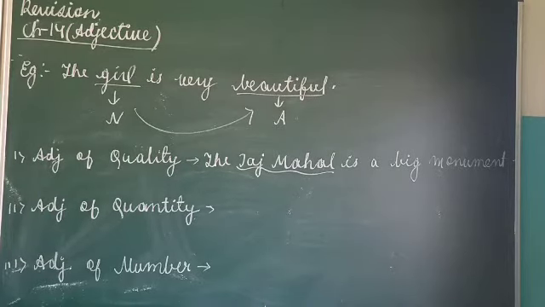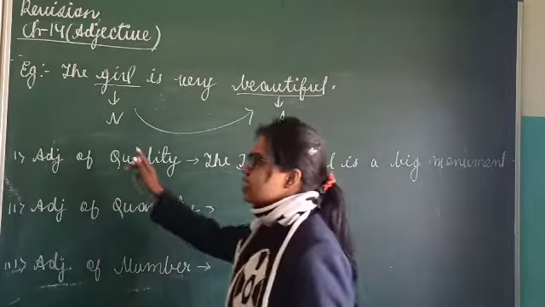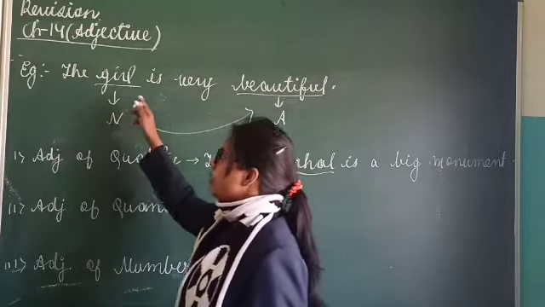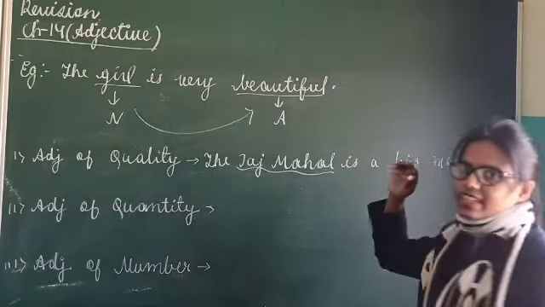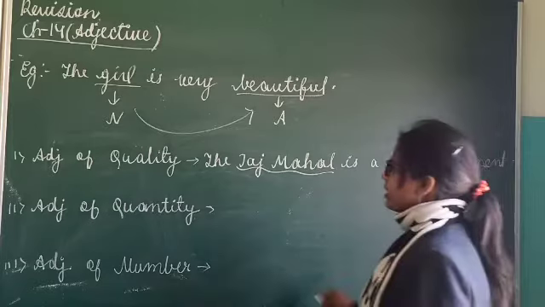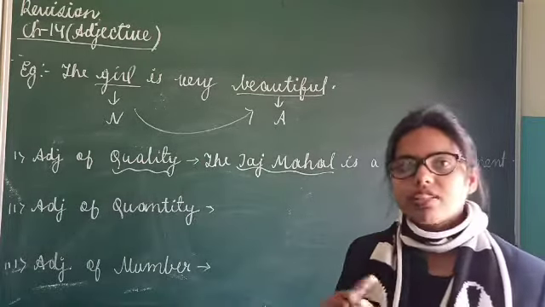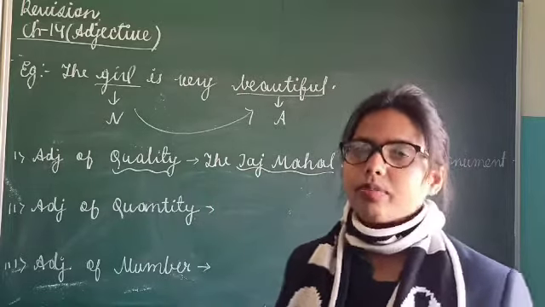Now in the above example, you see, the girl is very beautiful. Here the girl is a person. Now what quality of the girl is being described here? How is the girl? The girl is beautiful. So this tells you about the adjective of quality: it tells you about the quality of a person or a thing. So this thing you have to keep in mind.